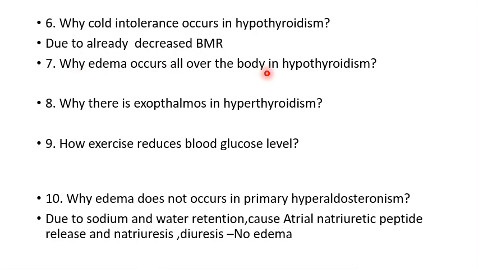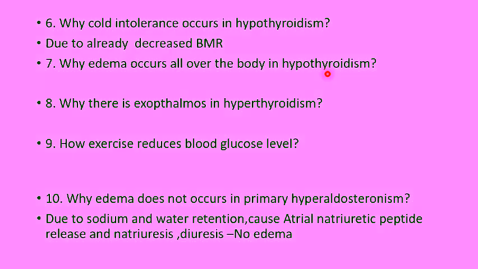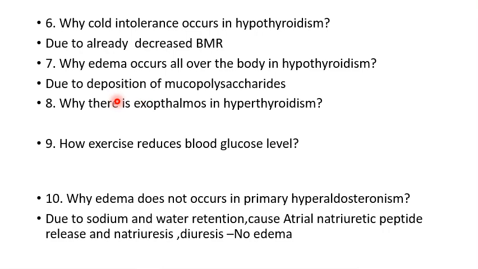Why edema occurs all over the body in hypothyroidism? It is due to the deposition of mucopolysaccharides. These mucopolysaccharides, for their metabolism, require the thyroid hormone. Due to the lack of the thyroid hormone, there will be deposition of mucopolysaccharides and they retain water. So there is edema all over the body and this is called myxedema.